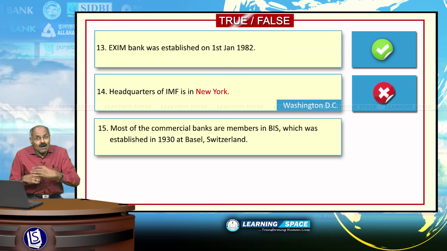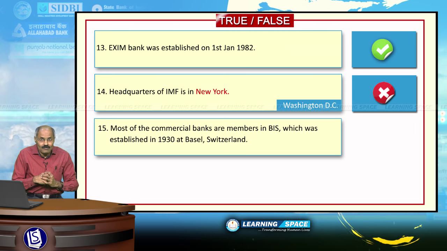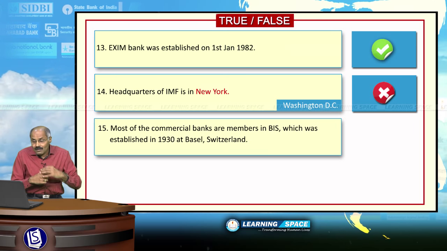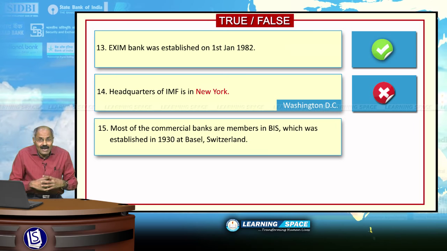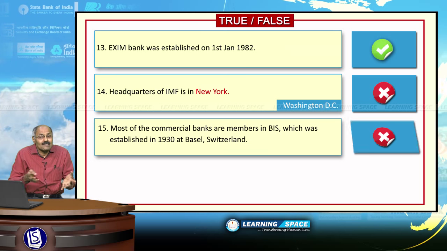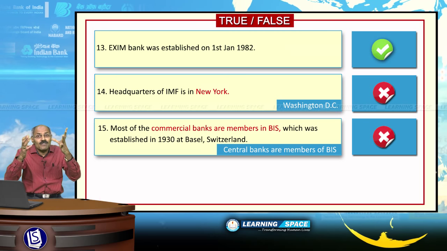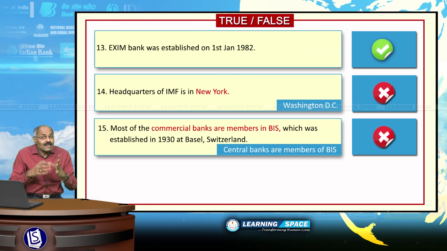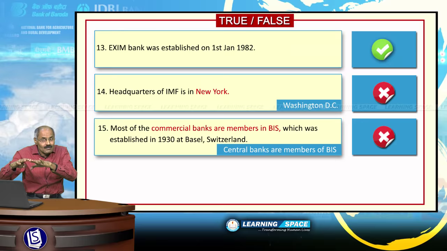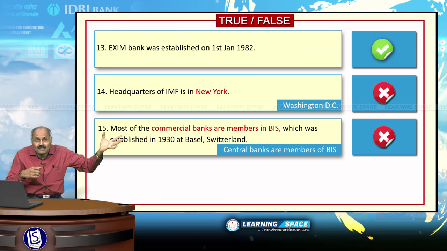Most of the commercial banks are members of BIS. What is BIS? Bank for International Settlements. Bank for International Settlements was established in 1930 at Basel in Switzerland. There various central banks are members of BIS. BIS basically looks at risk-free banking across the world. Banking transactions across the world should have minimum risk. There are several risks. Banking operations should be free from all those risks.